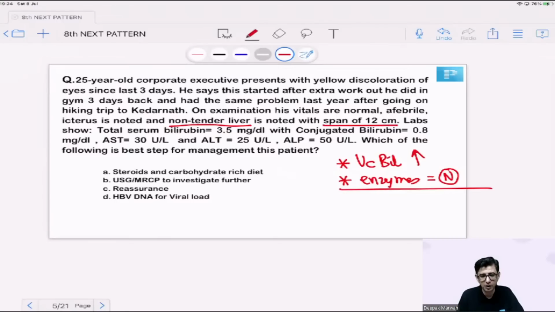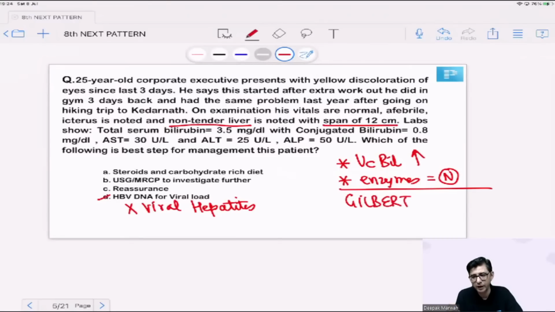The answer for this question cannot be option number D, because anyway, I'm not talking about viral hepatitis. We have ruled out viral hepatitis due to two reasons. One, clinically, there is no fever. And second, there is no tenderness in the liver. Then there is no enlargement of the liver of the patient. The clinical diagnosis of this patient is not viral hepatitis. The clinical diagnosis of this chap is Gilbert syndrome, which is one of the commonest liver diseases that you encounter. In Gilbert syndrome, whenever a patient is doing a heavy workout, like he's not accustomed to doing hard workouts in a gym, or he's just carrying a heavy weight, that is when patients can end up with development of jaundice.